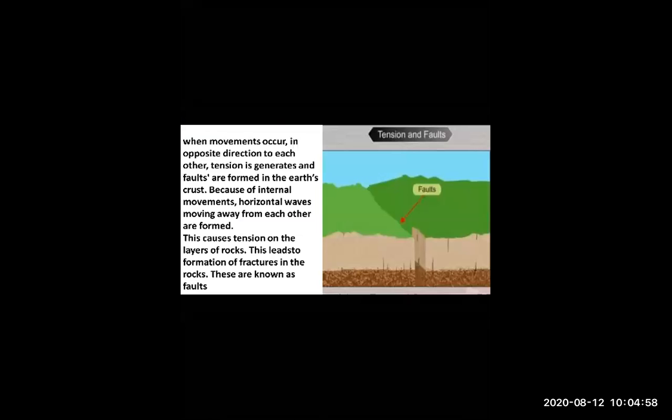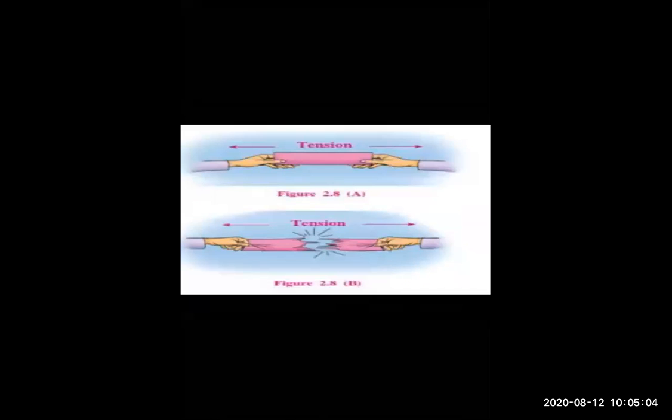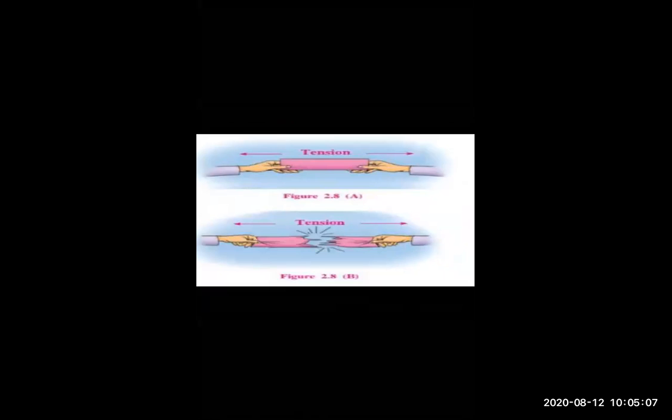Okay. So now we are going to tension and fault. Just concentrate over here, students. When we are talking about tension and fault, we take one piece of paper and when we break that paper, when we tear that paper, what happens? This part is called tension. And this part, the cracking part, is called fault. Again, I am repeating, if you take a piece of paper and try to tear it, the waves are away from each other.